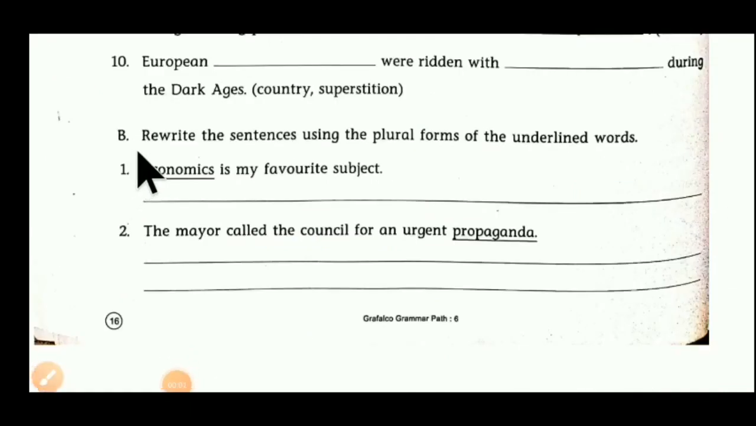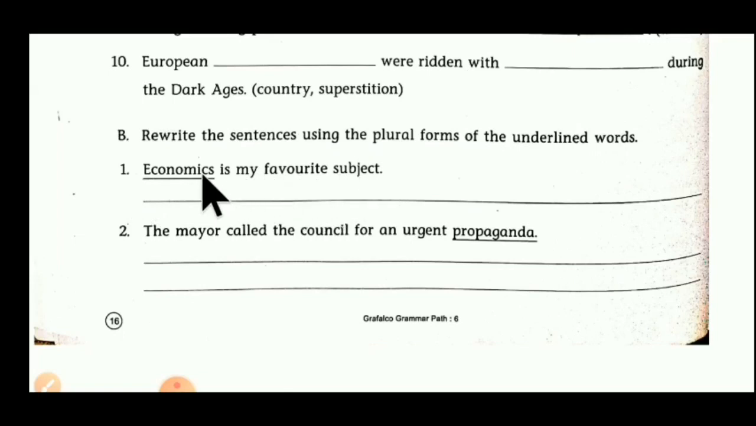Now students, we have to do exercise B. Rewrite the sentences using the plural forms of the underlined words. We have to rewrite the sentence using the plural form of the underlined words, and we have to rewrite the sentence correctly. The first sentence is given here: Economics is my favorite subject.